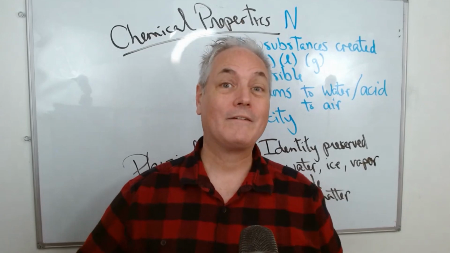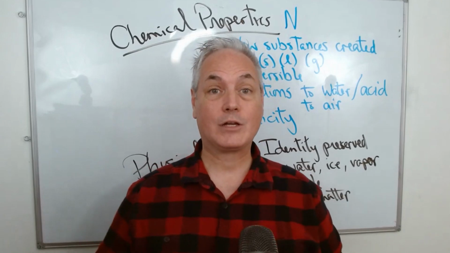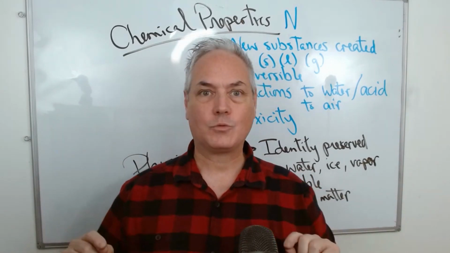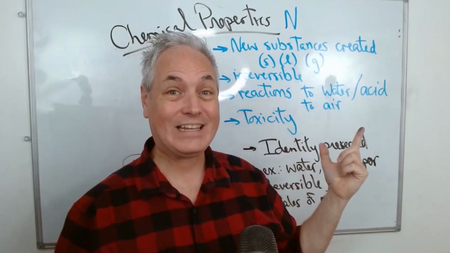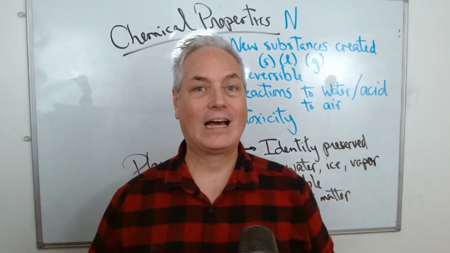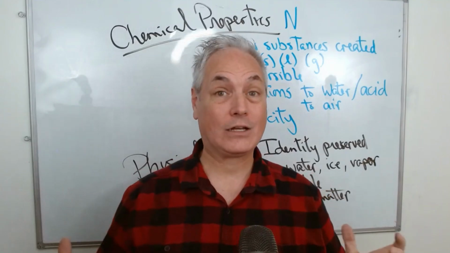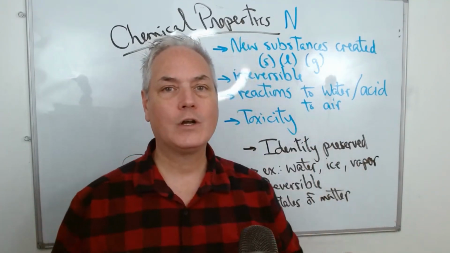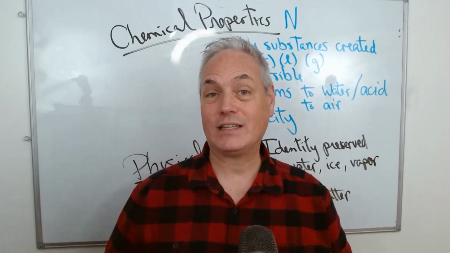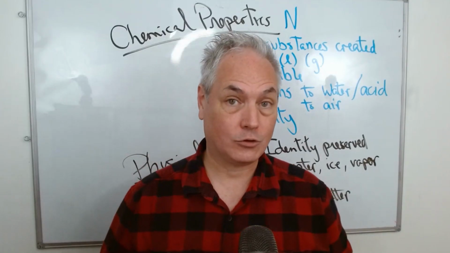Today we're going to talk about chemical properties. A chemical property is a situation where a new substance is created, and it is irreversible. We're going to talk about how a reaction happens and, depending on the environment, new substances are created, and also how toxicity is an example of a chemical reaction.